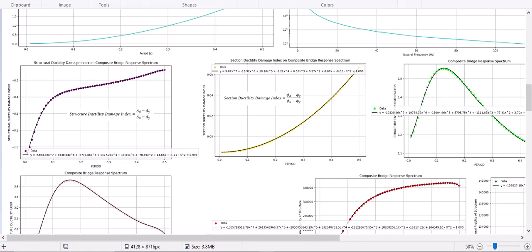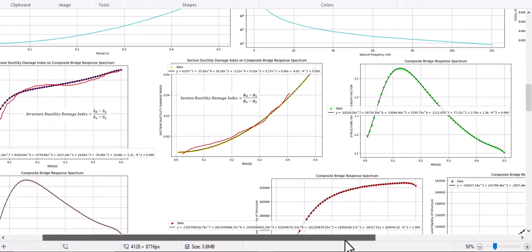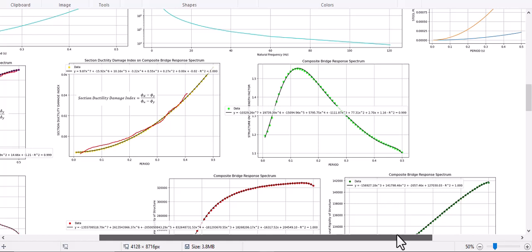And you see in here we are going to see the structural ductility damage index based on the period. It has this shape, and also the section ductility damage index has this shape, and also the structural overstrain factor has this shape.